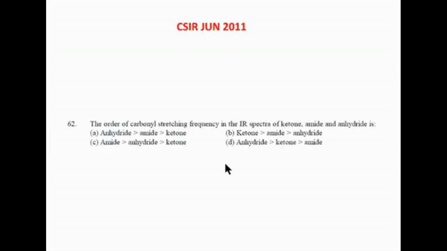But just remember one thing: anhydride has two stretching frequencies, one lower and one higher than acid chloride. So acid chloride will be in between the symmetric and asymmetric stretching of anhydride. But in general, anhydride is usually higher than acid chloride. So we can say amide, ketone, acid, aldehyde, ester, acid chloride, anhydride. Awesome. So the answer is option D. We didn't have to do anything, we don't need to think much here; I can straight away give the answer.